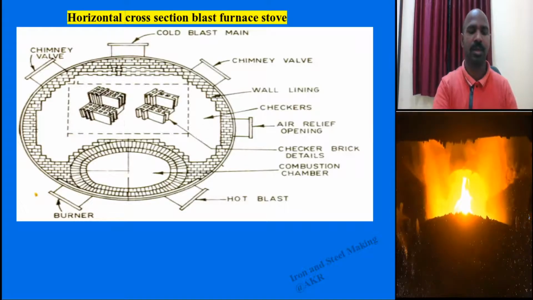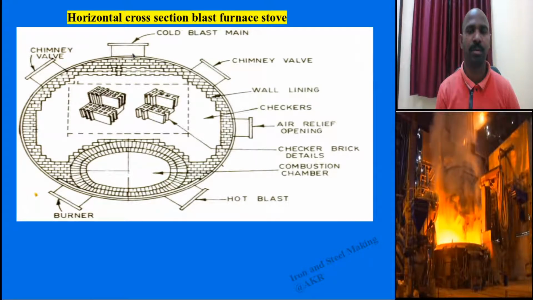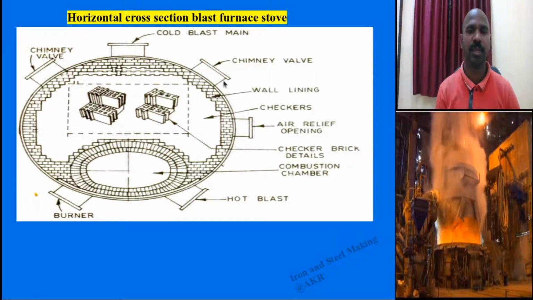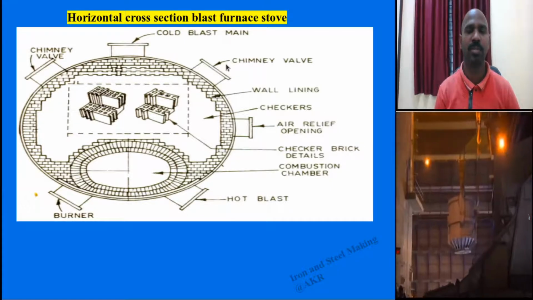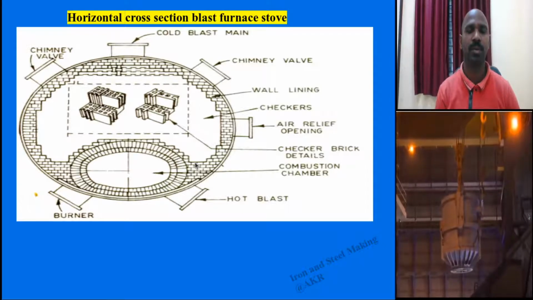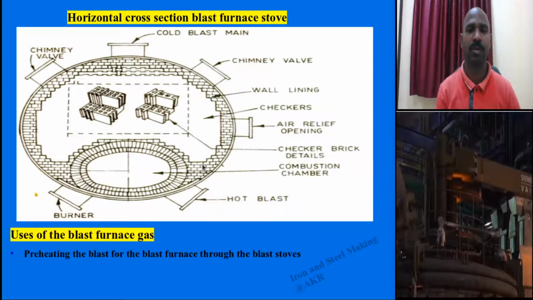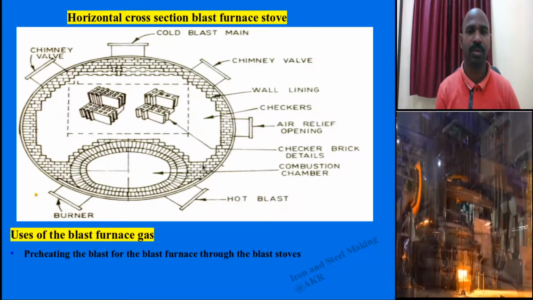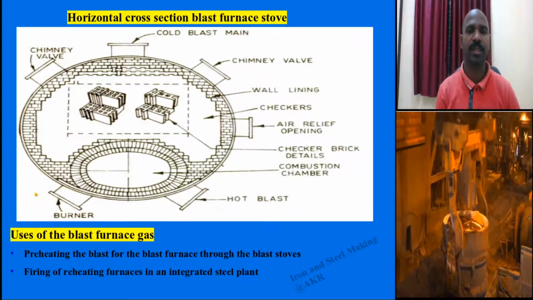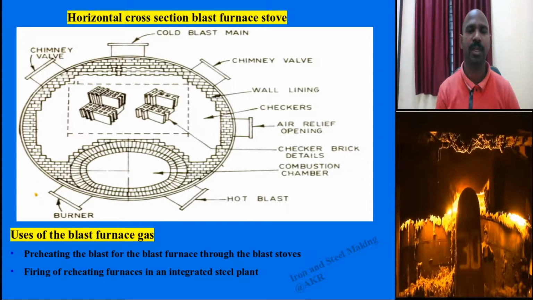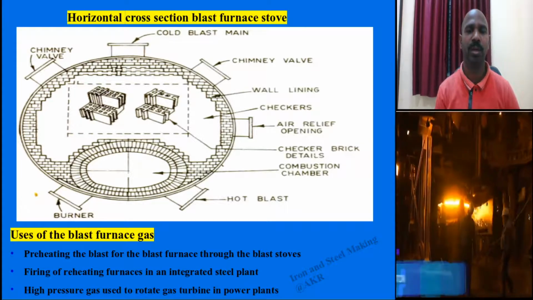In the bottom, these checker bricks are arranged, and from the top you send the cold blast, and chimney walls are situated on either of the two sides. If excess gas remains and you want to send it out to the atmosphere through the chimney, you can send it out. Finally, what are the advantages of this blast furnace gas? Preheating the blast for the blast furnace, and firing of reheating furnaces in the integrated steel plant, reheating before preheating. And high pressure gas is used to rotate gas turbines in power plants.